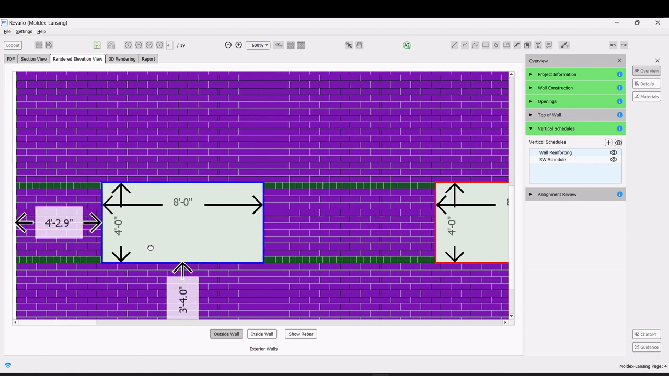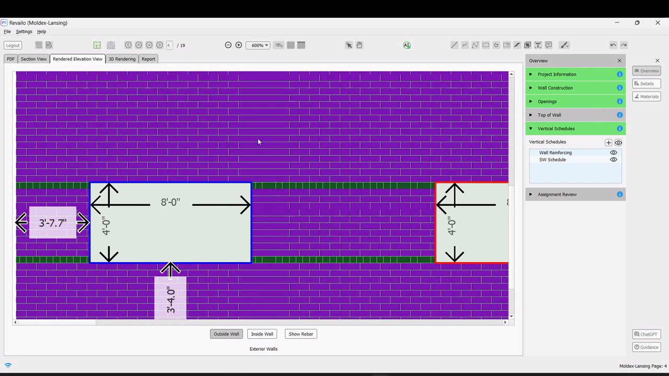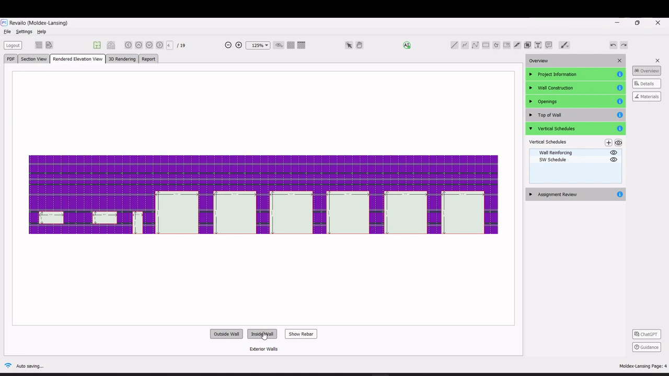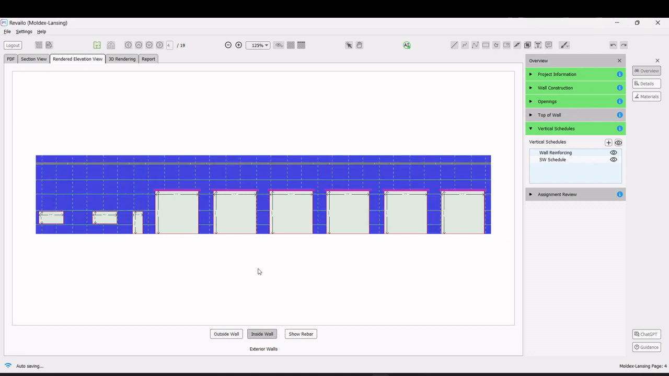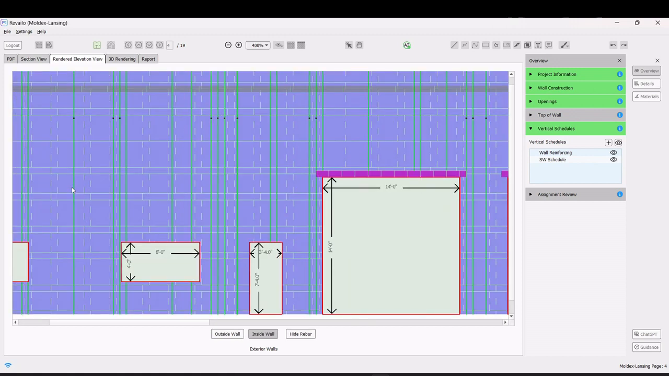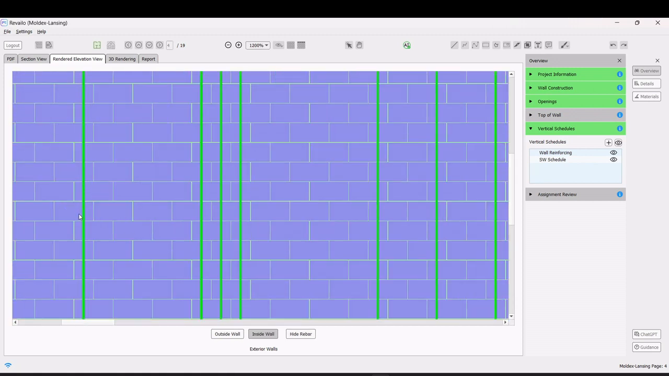If adjustments are needed, you can reposition openings by clicking and dragging them. To remove an opening, simply select it and press the Del key. The view can be switched to display the interior side of the wall from the outside and the placement of rebars within the wall. These rebars can be individually moved by dragging them to snap into the nearest appropriate position and can be deleted if necessary.